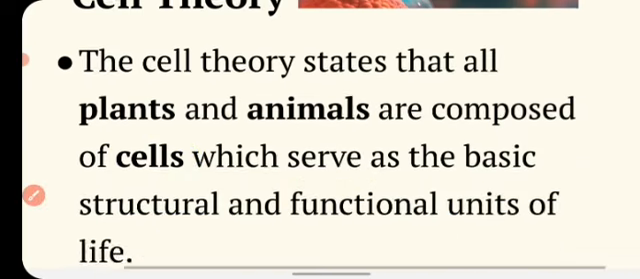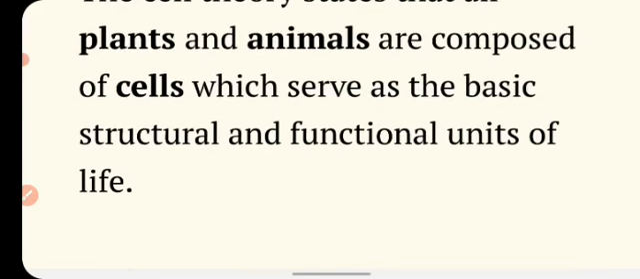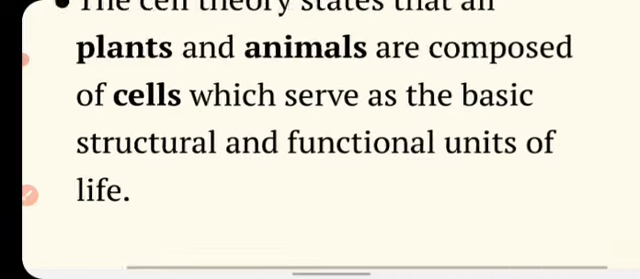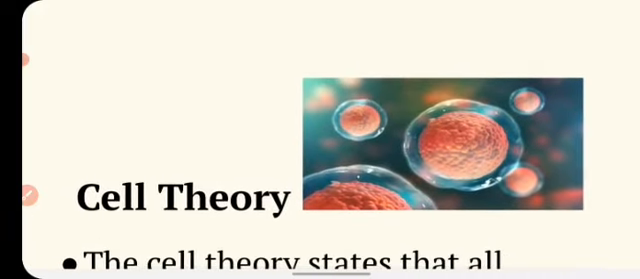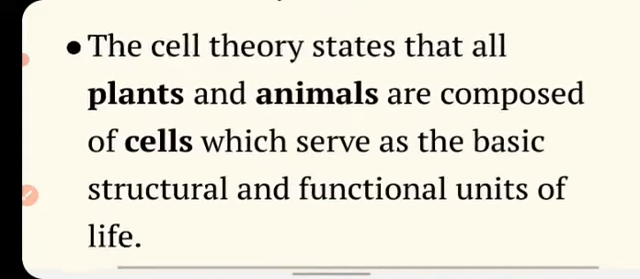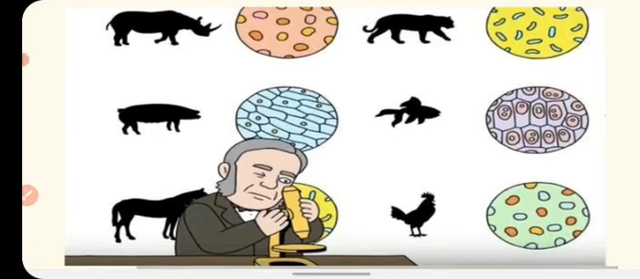Means the structural unit of life in the organism is the cell, and whatever work is done by the organism is basically done by the cells. So cells are the basic structural and functional unit. It is given in the cell theory. And you know that all the organisms are made up of cells, and that is said by the cell theory.